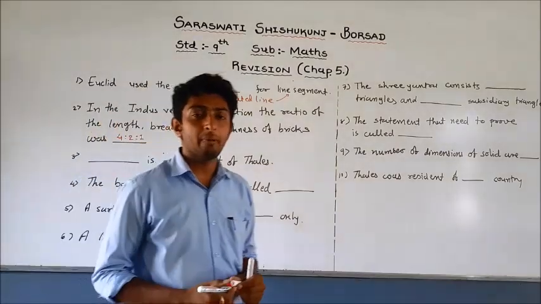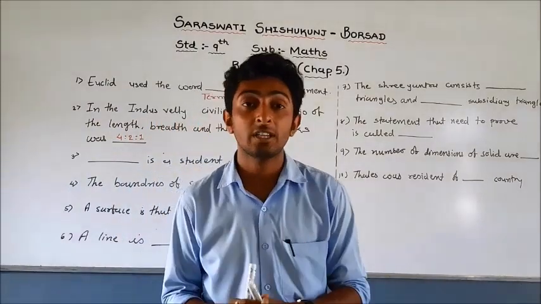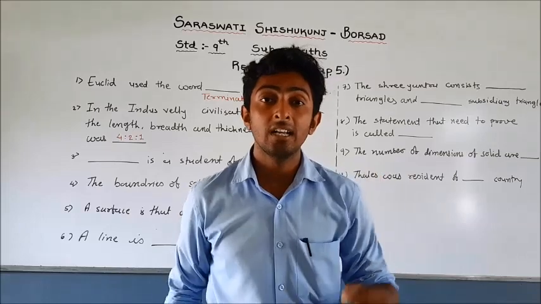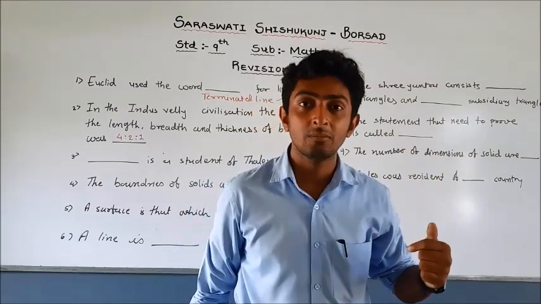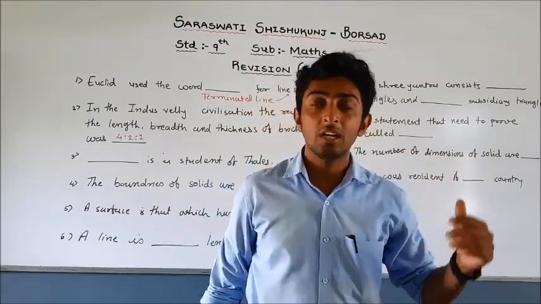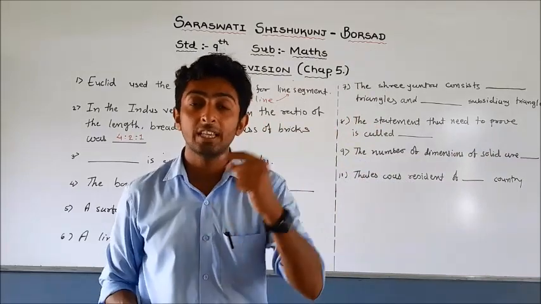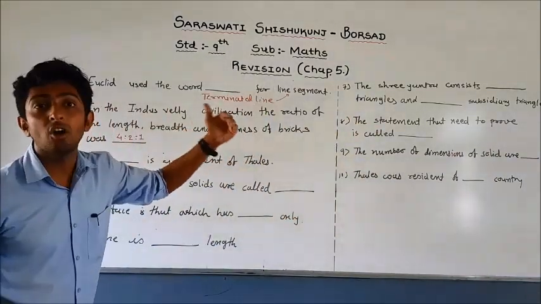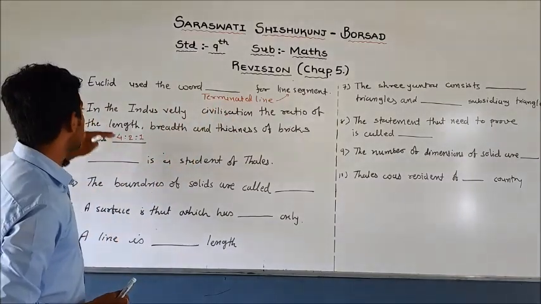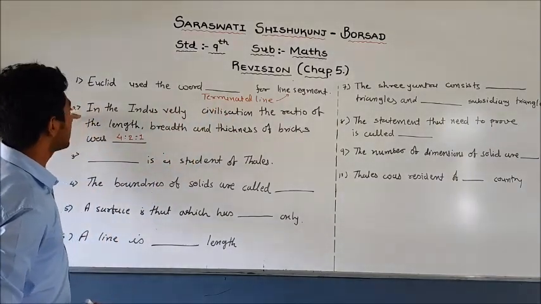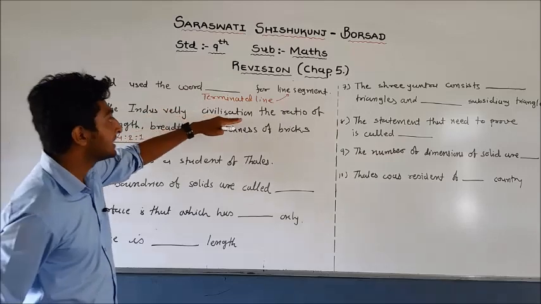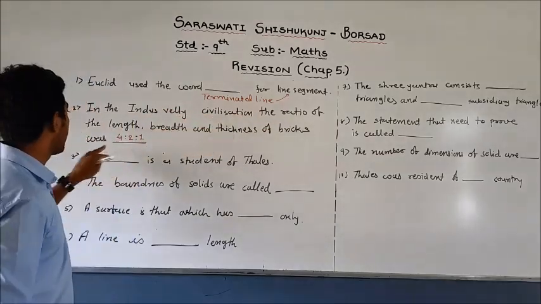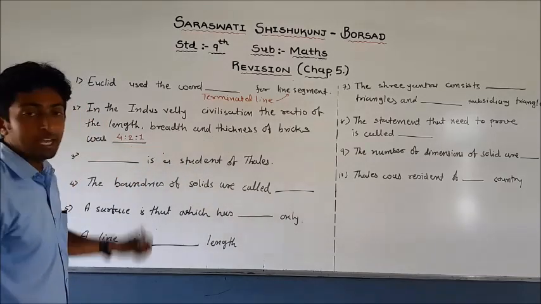Once again, I have to remind you, he found the society was well planned, the roads were parallel, they had an underground drainage system, and there were lots of rooms in one house. So this is about the Mohenjo-daro and Harappa civilization, and the answer is 4:2:1.